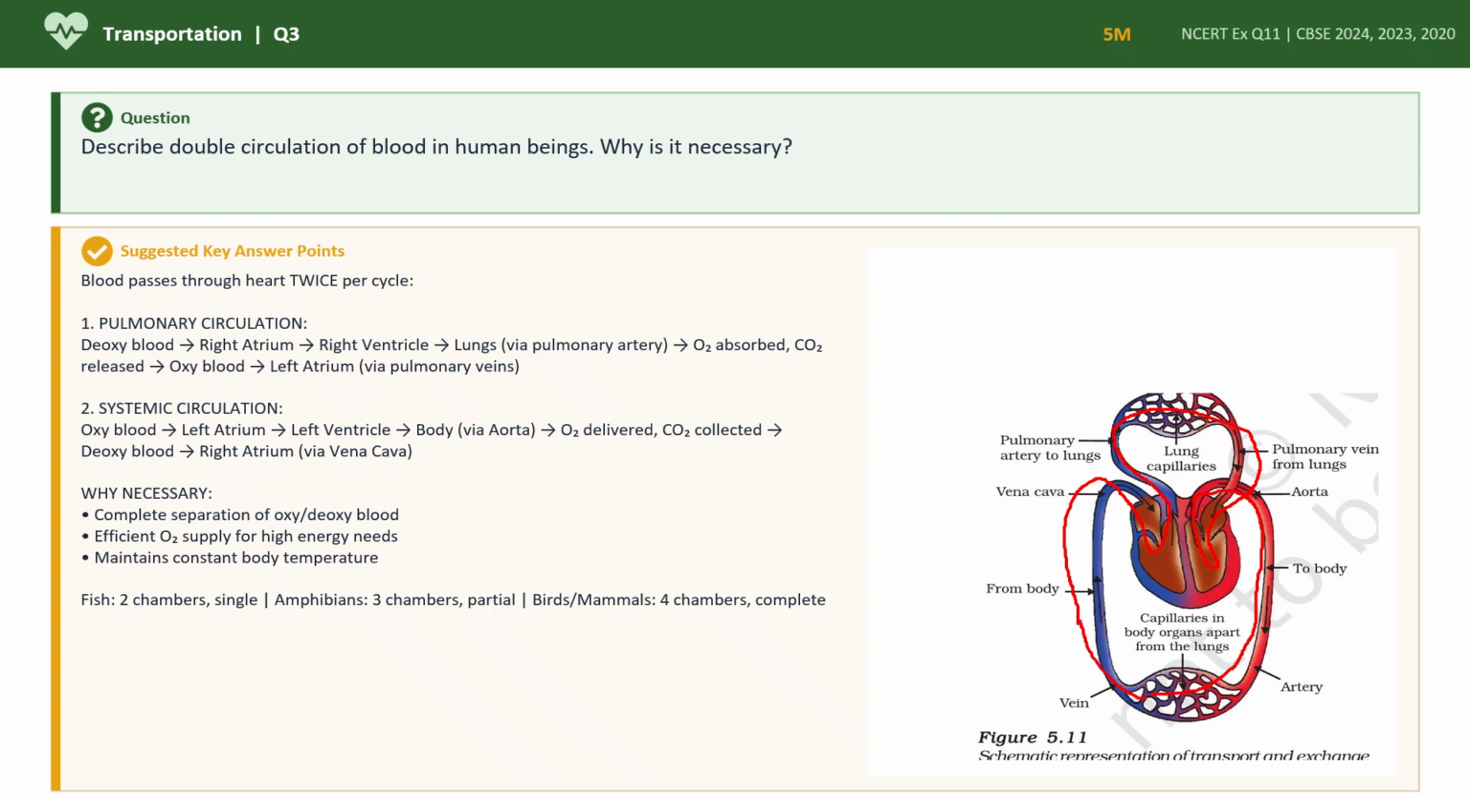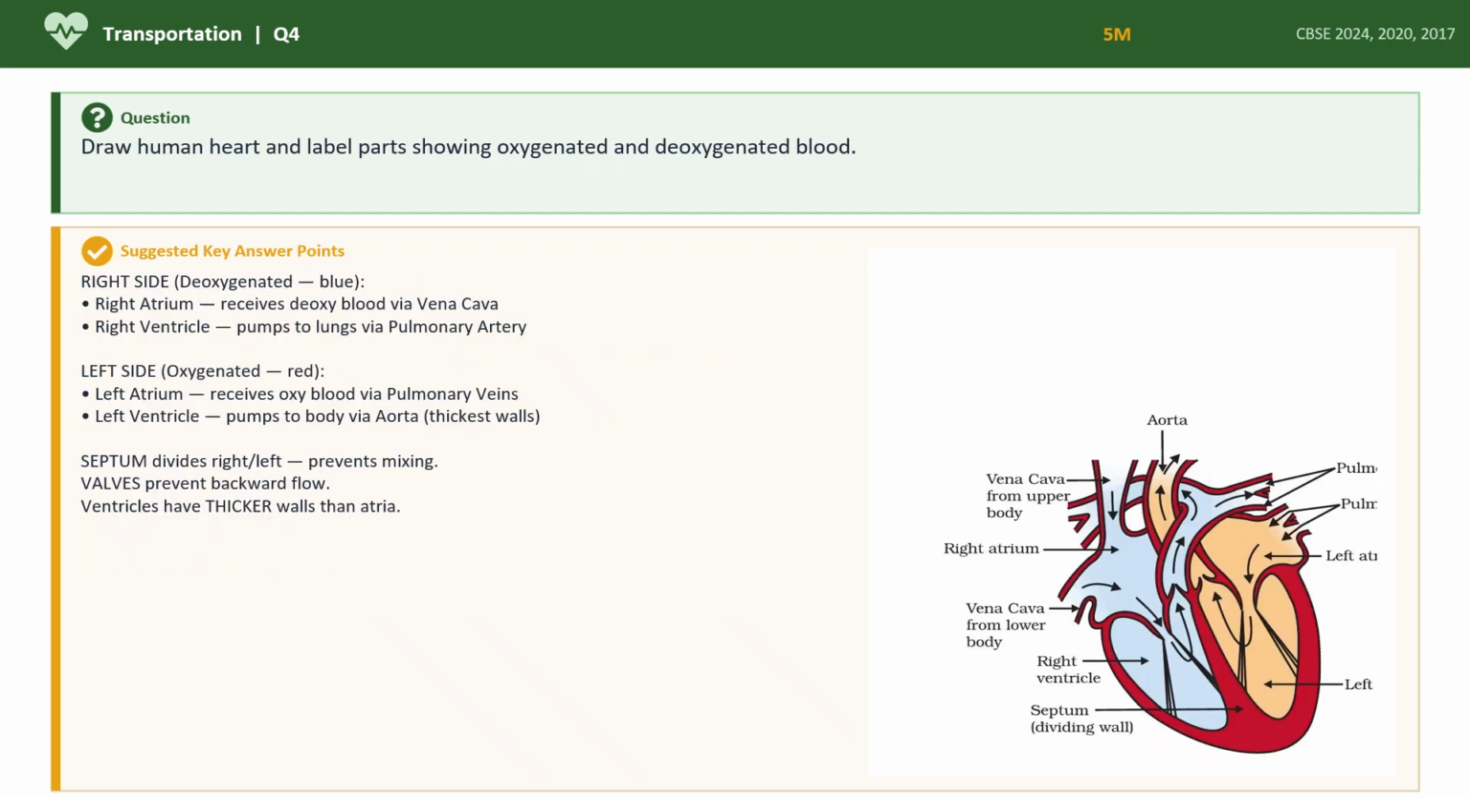Why is it necessary? See, complete separation of oxygenated and deoxygenated blood is very important. And then efficient oxygen supply for high energy needs, we need this separation. And it maintains constant body temperature. So fishes I have given, and then amphibians, birds, how many chambers they have. So everything I have given.